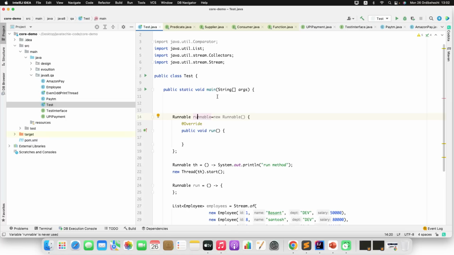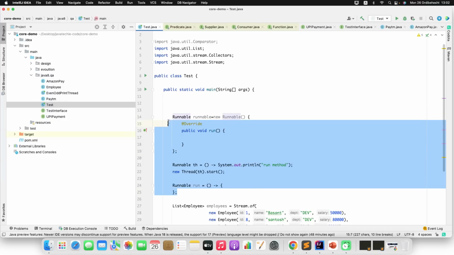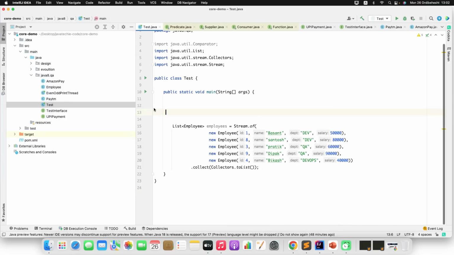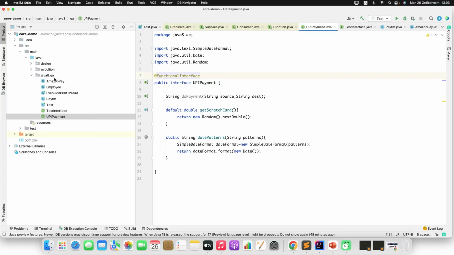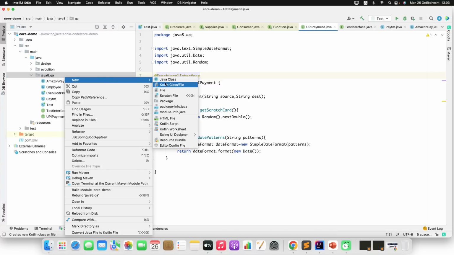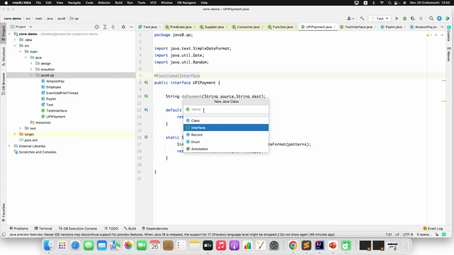Now let me create a functional interface so that I can show you in the simplest way how you can convert that statement to a Lambda. Let me clear this statement. I'll create a functional interface. We could use an existing API, but let me create one so that I can explain in various ways how to compare it with writing a Lambda expression. So let me create an interface, MyFunction.